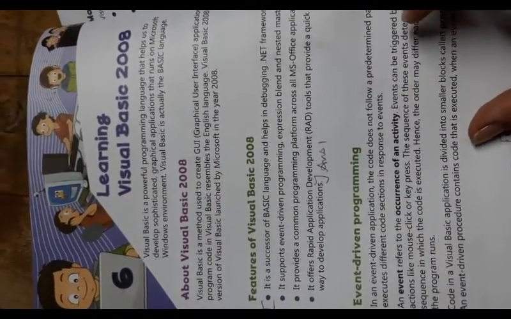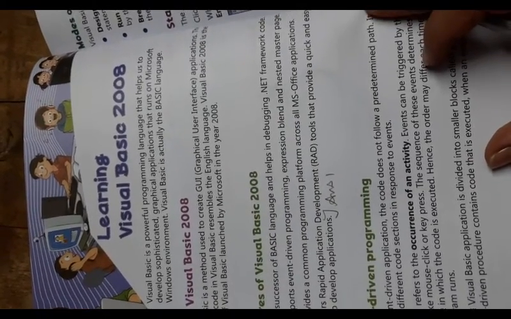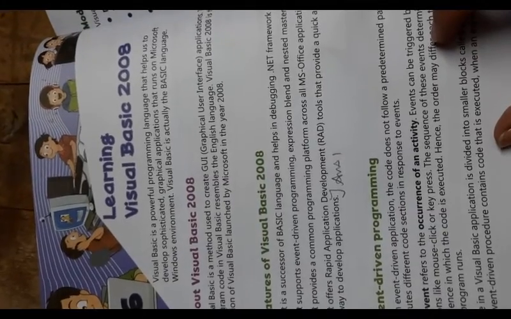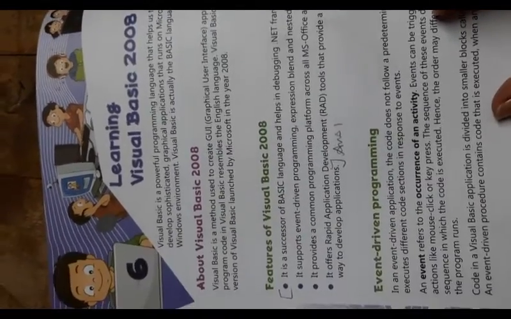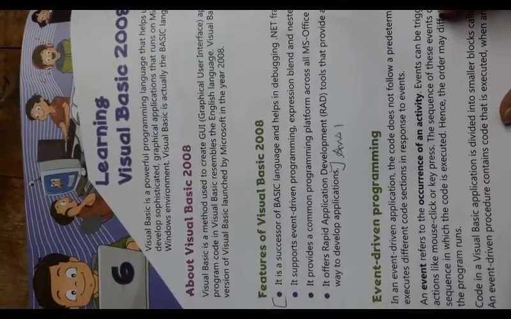Features of Visual Basic 2008 are: it is a successor of the BASIC language and helps in debugging .NET framework code. It supports event-driven programming, and nested program pages. It provides a common programming platform across all MS Office applications. It offers rapid application development (RAD) tools that provide a quick and easy way to develop applications.